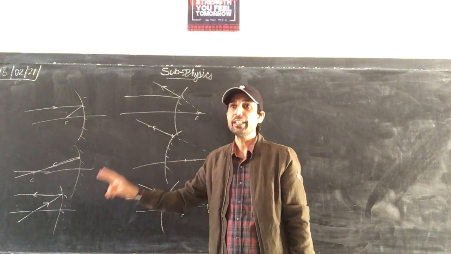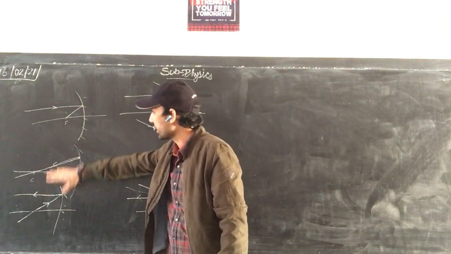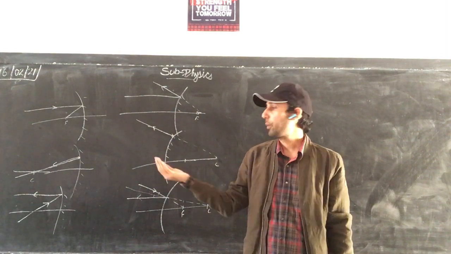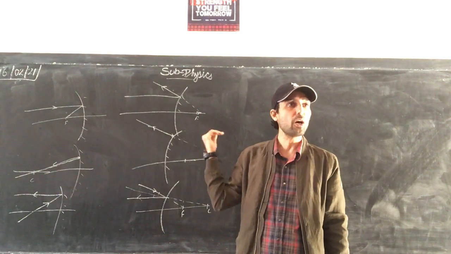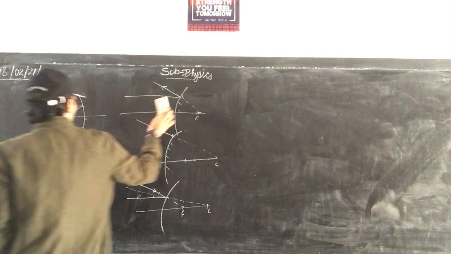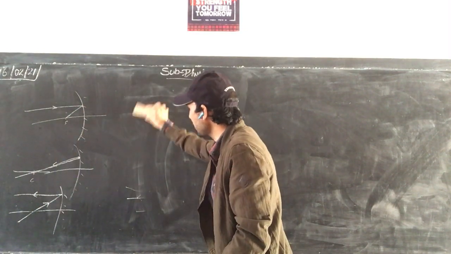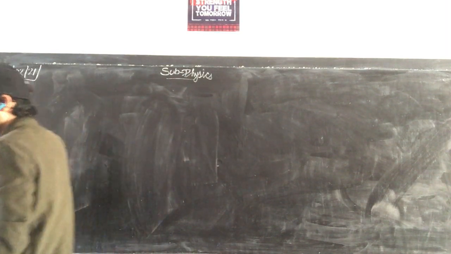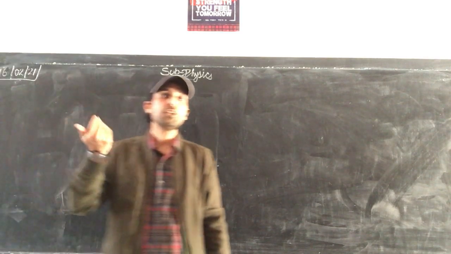Now, using any two of these rays, we can find where the image is formed. So we will be discussing different cases, depending on the position of the object. Different positions where the object is placed, and accordingly how the image is formed. First we will limit ourselves to concave mirrors.